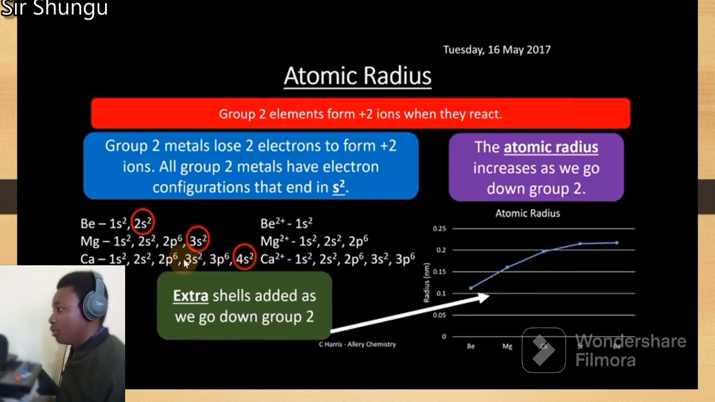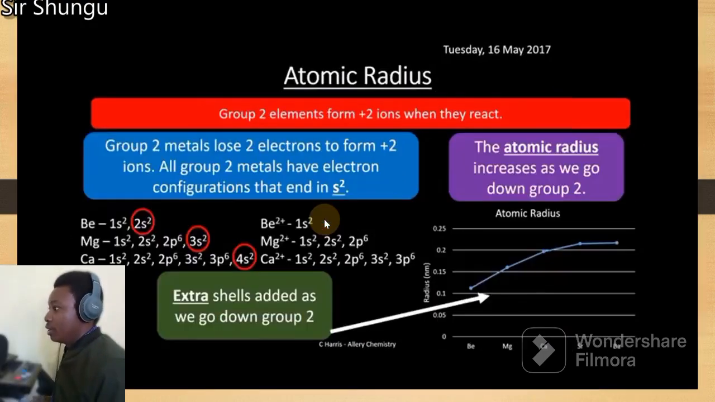And you need to know that, as you can see here in the SPDF notation, the number of shells is increasing going down the group. Therefore, atomic radius is also increasing as you go down the group. You're adding more shells, extra electrons, extra shells. Therefore, your atoms are going to be bigger. So you have a trend here going up in terms of atomic radius.